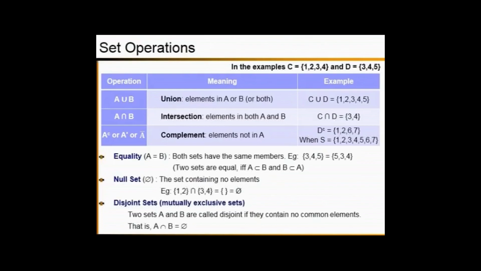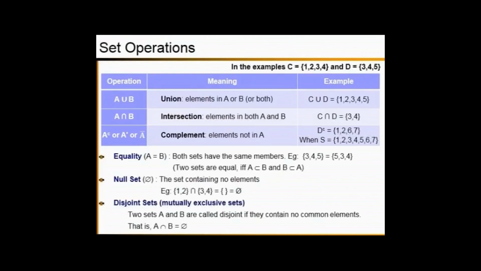The next one, null set. The meaning of the null set is the set containing no elements. So look at the example. We have two sets. First one, 1 and 2. The next one consists of 3 and 4. So we are considering the intersection of those two sets. That means we are talking about common elements of those two sets.